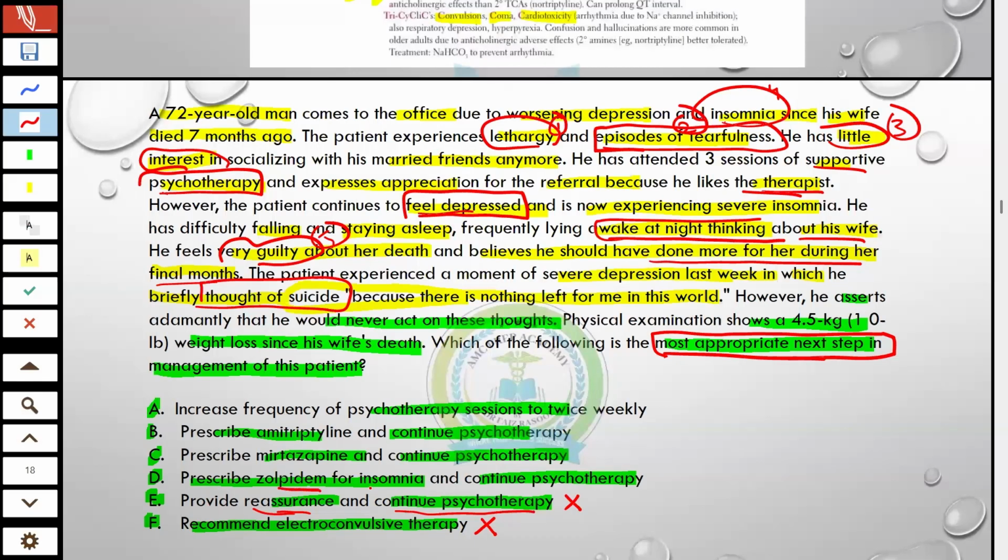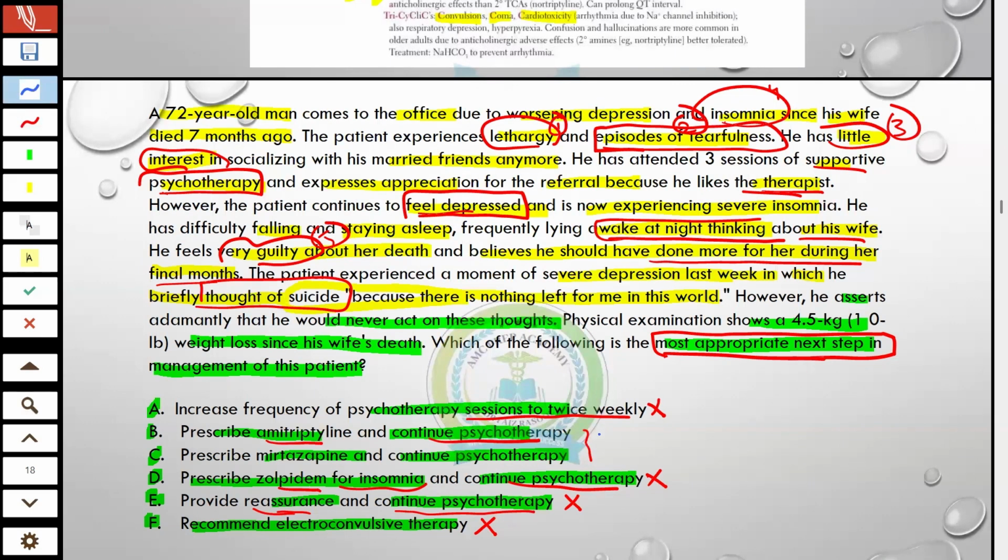Prescribe zolpidem for insomnia and continue psychotherapy, no, never. Zolpidem is very rarely used in Australia, so don't go with this. Increasing the frequency of psychotherapy to twice weekly, no. This is already ineffective.